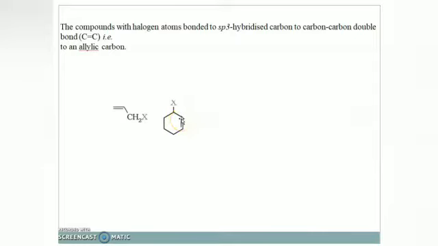That's why it is known as allylic carbon. But it is an sp3 hybridized carbon. So such compounds are known as allylic haloalkanes. This is an example of allylic haloalkane. It is allylic haloarene.